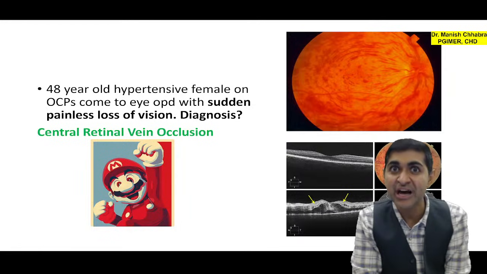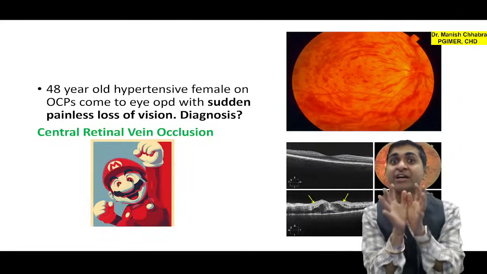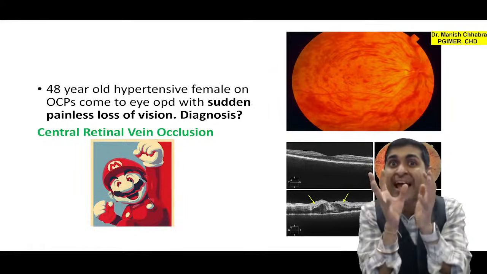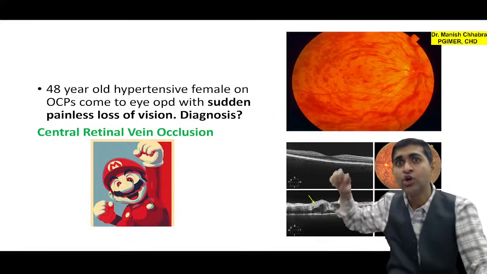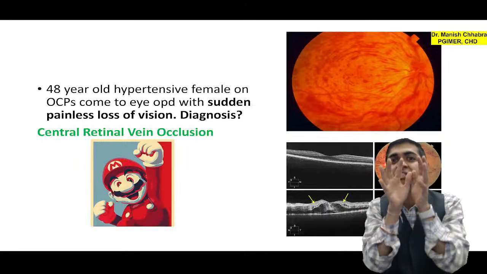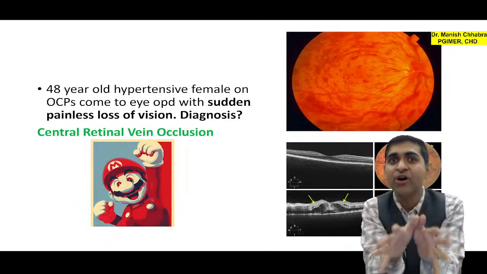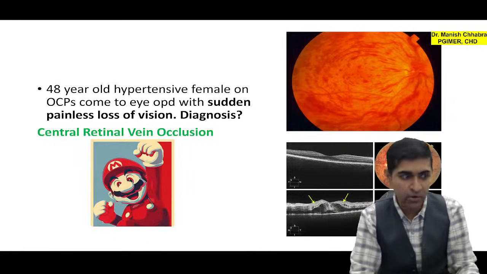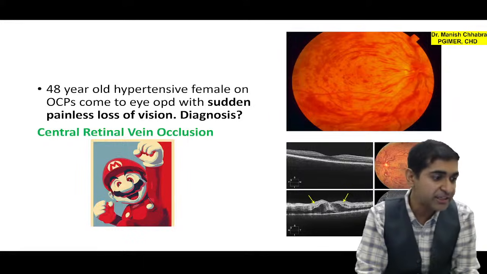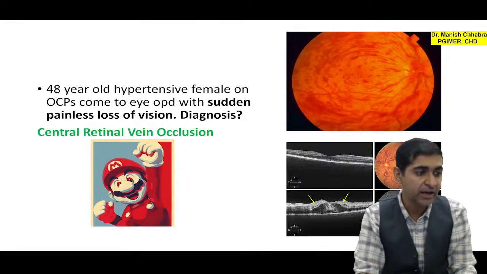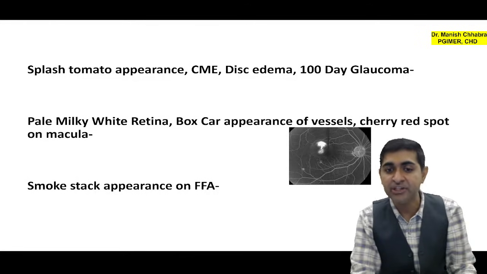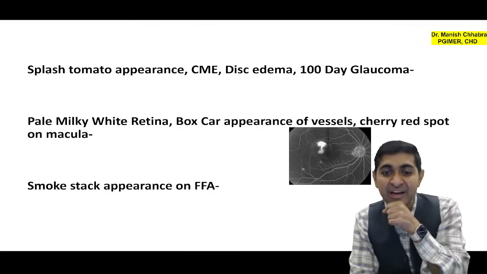Don't confuse CRVO with CRAO. In central retinal artery occlusion, the fundus will be pale and milky white. Here it is splash tomato. What is splash tomato? You take a tomato and throw it on the wall. After striking the wall, it will leave some spotting. A similar picture is seen in the retina or fundus. Okay, all right. This is CRVO, my dear Dr. Mansi. Splash tomato appearance, CME, disc edema, and it can also lead to 100-day glaucoma.